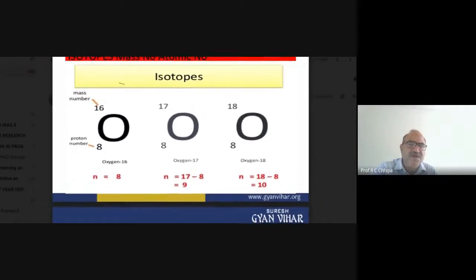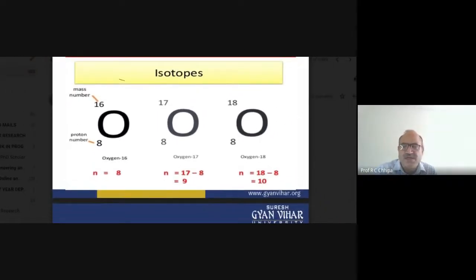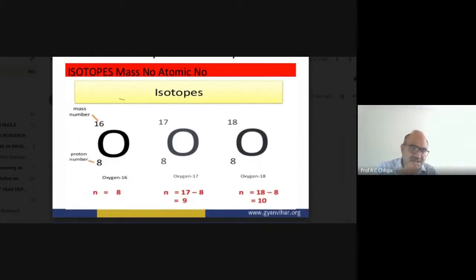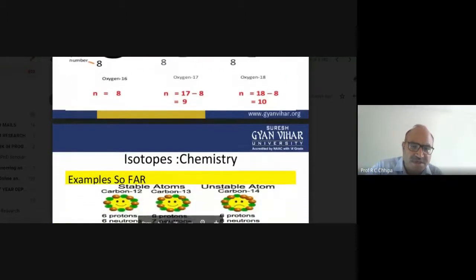So this clearly indicates that in nature, elements can have different mass numbers, but the element itself is defined by the proton number, because the electron number is the same. That is the characteristic.